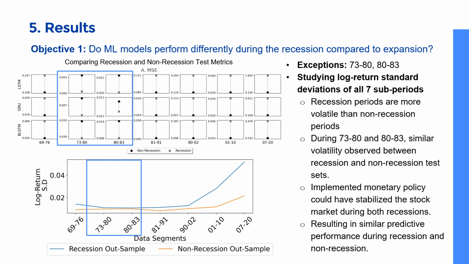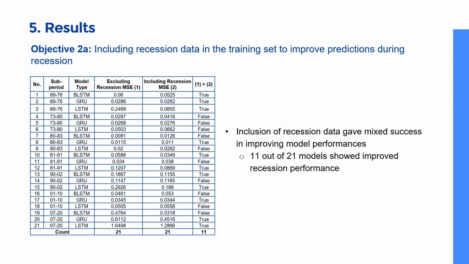Focusing on the exception subperiods, we noticed similar volatilities between recession and expansion test sets. Upon further research into both test recessions, we noted that the monetary policy implemented during both recessions could have resulted in similar predictive performances during recession and expansion. Having established that machine learning models performed poorly during recession, we aim to improve recession predictions.